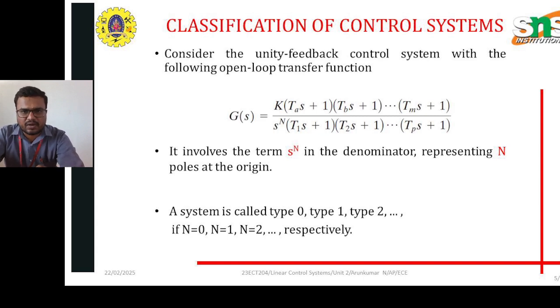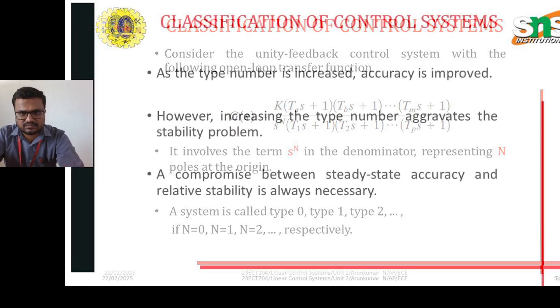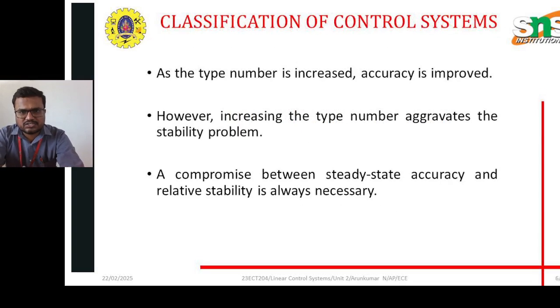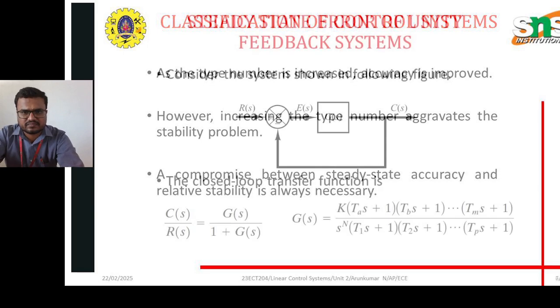Here the power n indicates the signal type: type 0, type 1, type 2, like this. Based on this we are able to check the continuity of the signal as well as the constant of the signals. As the type number is increased, accuracy also improves. However, increasing the type number aggravates the stability problems. A compromise between steady state accuracy and reliable stability is always necessary.